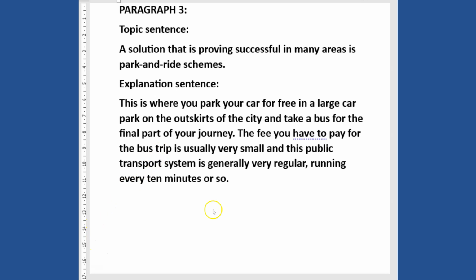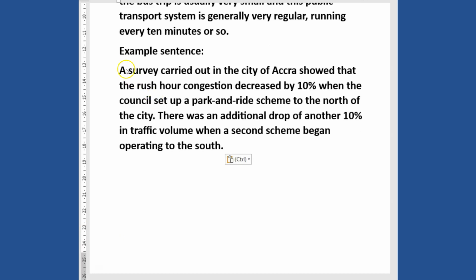Now we go on to the example sentence, and I believe by now you understand what I mean by example sentence. So in the example sentence, it states that a survey carried out in the city of Accra showed that the rush hour congestion decreased by 10% when the council set up a park and ride scheme to the north of the city. There was an additional drop of another 10% in traffic volume when a second scheme began operating to the south.